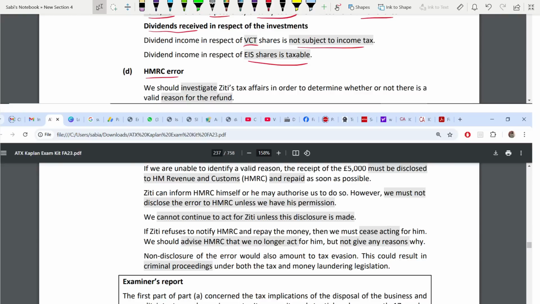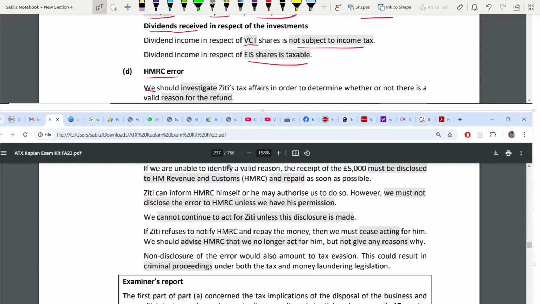You should always start by referring to "we". Don't say "I". "I" does not sound professional. Use "we". You are a tax advisor or a tax senior official. You are advising your client, Ziti. You should say in very polite language what they have to do, what the consequences are if they don't do these things, what we can do against these, what the rules and legislations are. You have to say it like that.